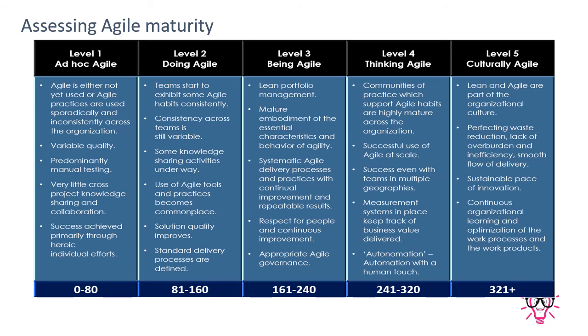Fifth level is culturally agile. So we have completely adopted agile. We are not only working in agile, but even in our discussions we are making our communication agile. We know the value of time, how much time we have to put in every area.